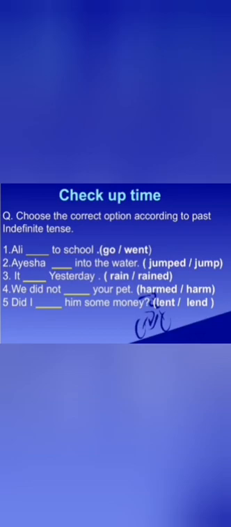Fourth is, we did not dash your pet. Harmed or harm? Class, be careful in this sentence because we have used did in this sentence. So carefully fill this blank. Next is, did I dash him some money? Lent or lend? This sentence also has did in it. So be careful in the last two sentences. I hope you will choose the right options.